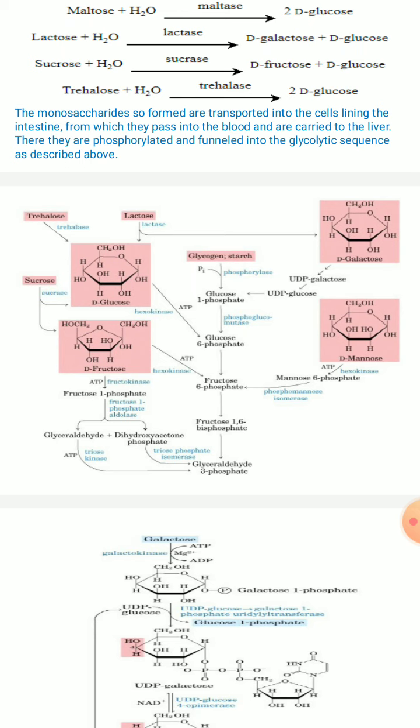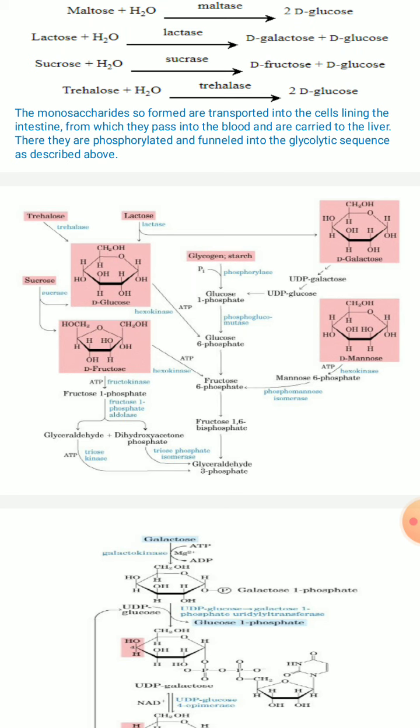So we can see in case of lactose also it is acted upon by the enzyme lactase, and as I already told you, lactose will be hydrolyzed to form galactose and glucose. So this glucose can undergo a further hexokinase reaction to form glucose 6 phosphate directly. Then it can continue the glycolysis pathway, right? Glucose is entering into the glycolysis directly, but galactose as such cannot enter. So it has to undergo a sequence of reactions, then only it can have entry into the glycolysis.